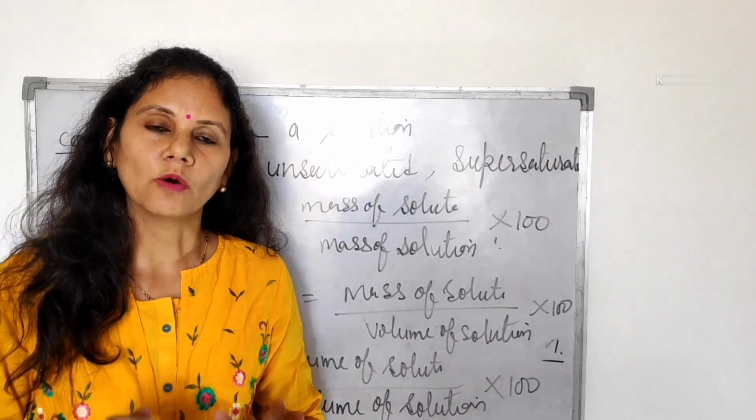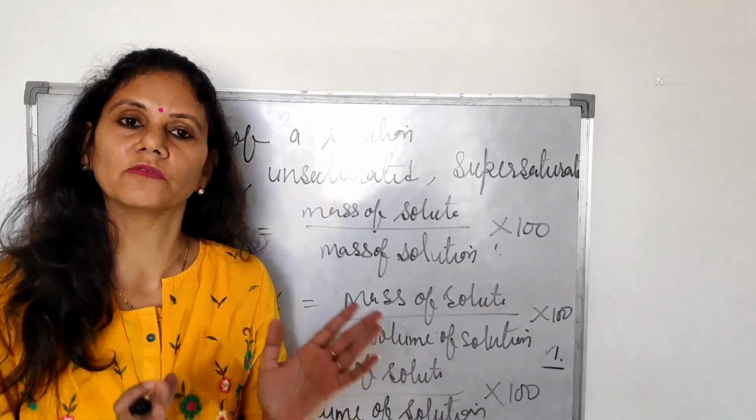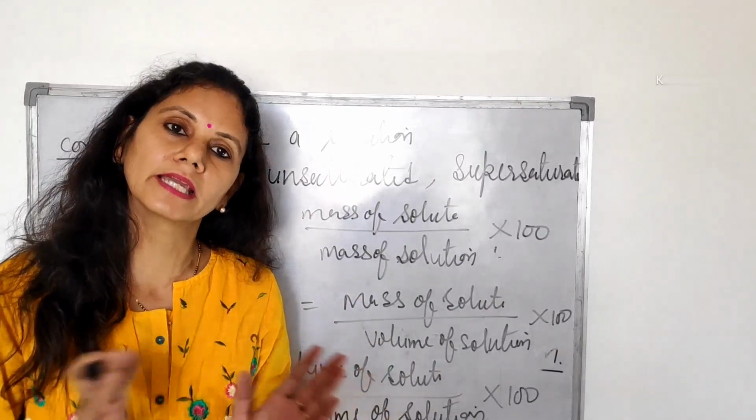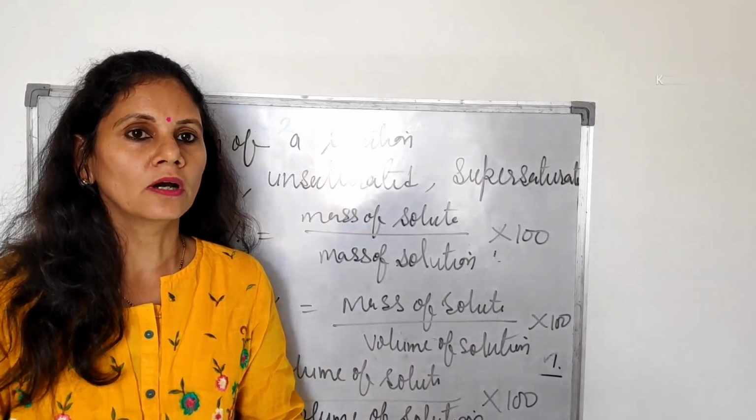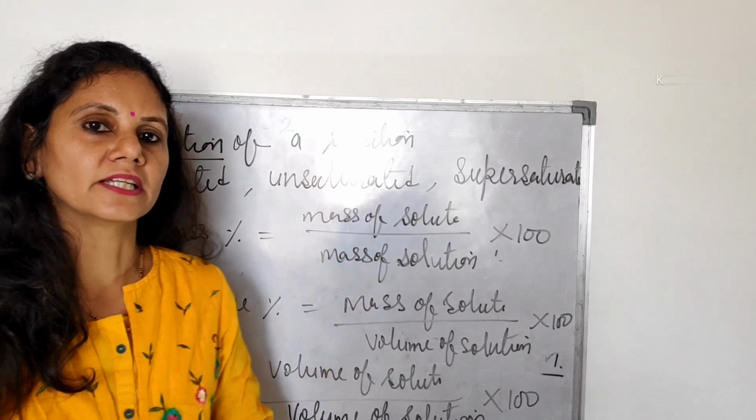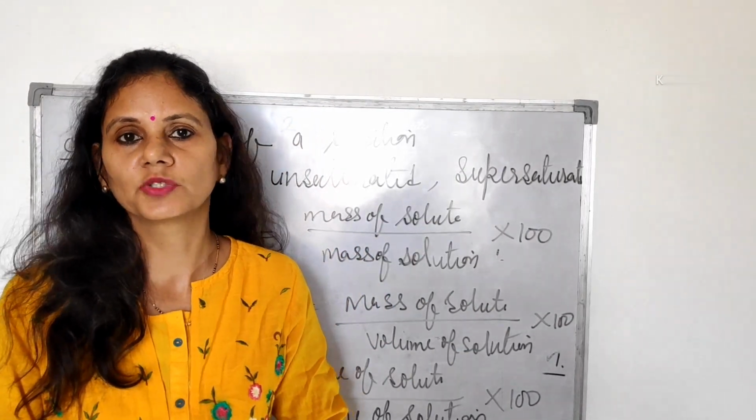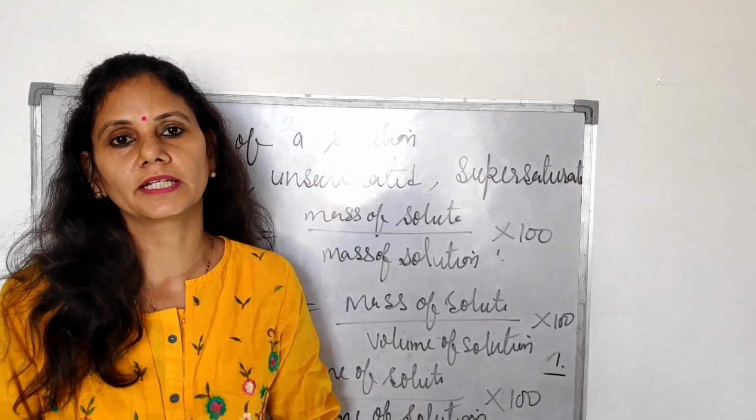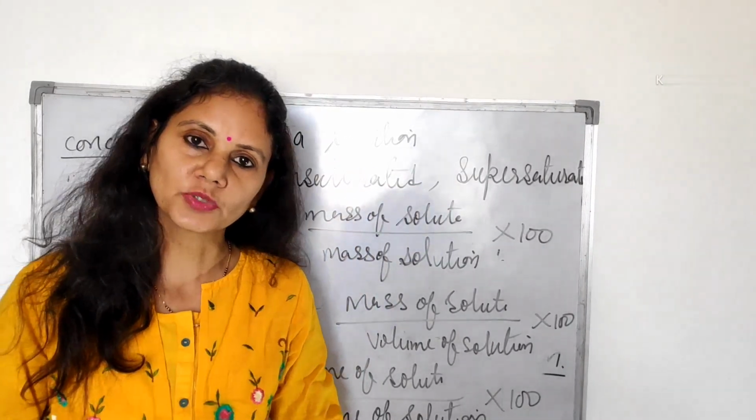Concentration means how much amount of solute is dissolved in solvent. Solute amount can be taken in grams. If it is liquid, then it can be taken as ml. So according to the concentration of solution, we can divide the solution into 3 types: saturated solution, unsaturated solution, and supersaturated solution.